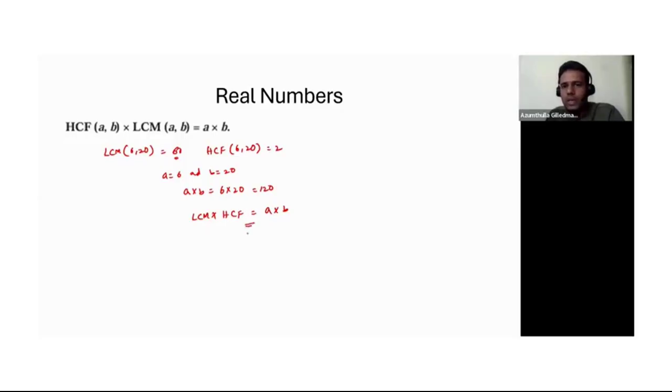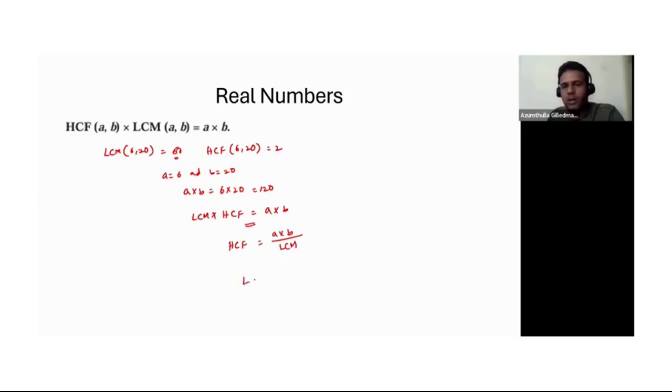So this formula we can use if we know the numbers and if we know either LCM or HCF. What you need to do is multiply those two numbers, understood? And then divide with whatever you know. If you know the LCM, divide with LCM, you'll get HCF. So we can write HCF equal to A into B by LCM.